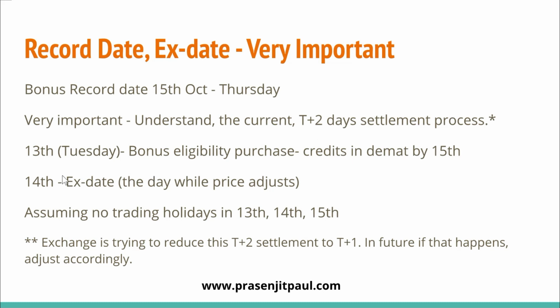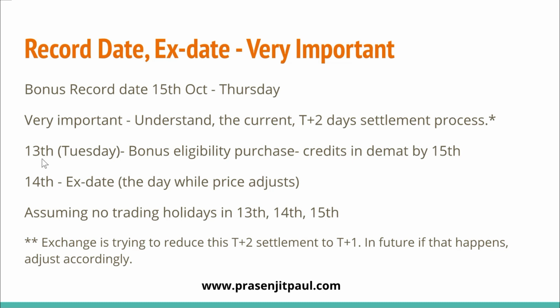So if you purchase a share on 13th of October, say for example Tuesday, then T plus 2 days means Tuesday, after that Wednesday, and then Thursday. So by the end of Thursday, the stock will ultimately be credited into your demat account. Within this there are multiple processes, because if you are purchasing a share, someone else is selling. So obviously on the same day the entire settlement doesn't happen. On the next day, ultimately that share credits into your demat account.